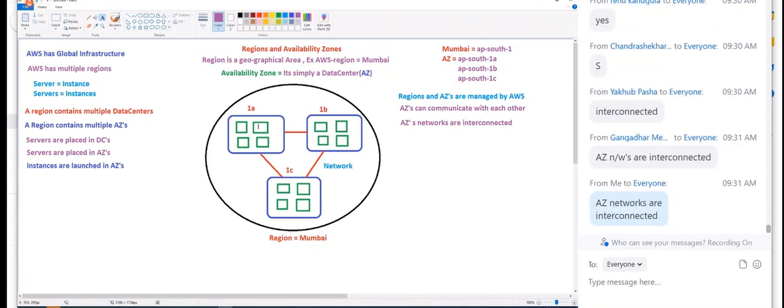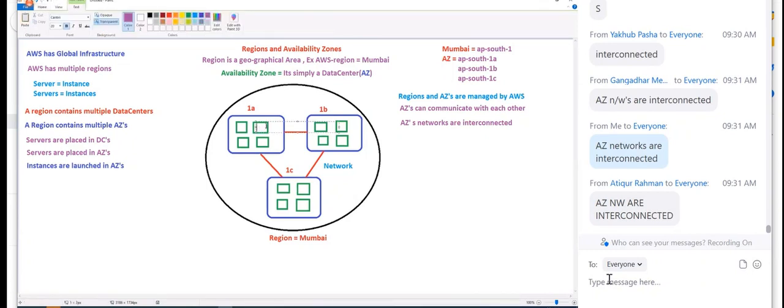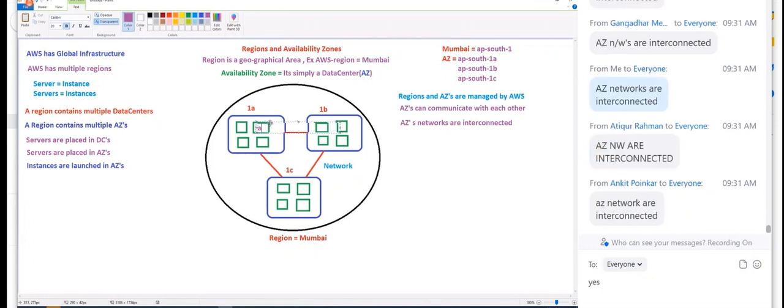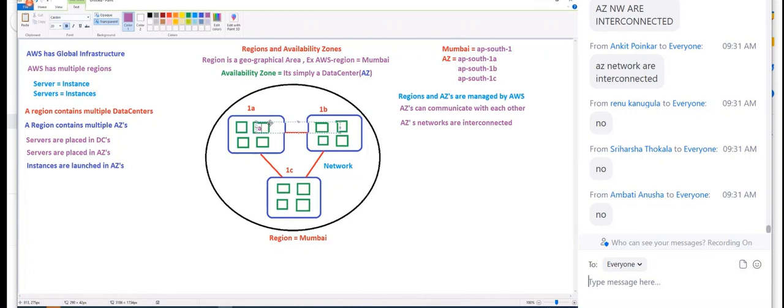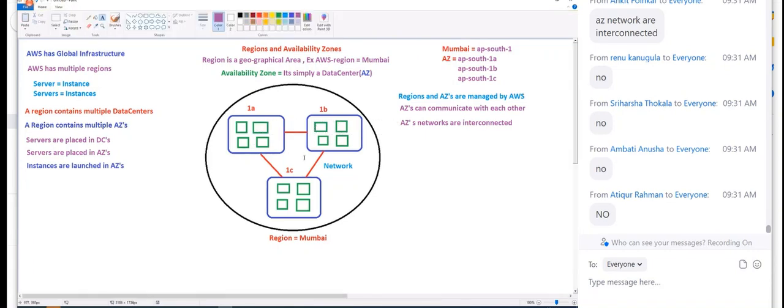That means, if you put, let's say, a data called A, will that data automatically be available here in 1B? No, guys, data is not. Maybe the servers can communicate, you can connect to this server, but whenever you put any data here, it will not automatically be available here. Data is not synchronized. Only the network is interconnected, not the data. Let me be clear on that.